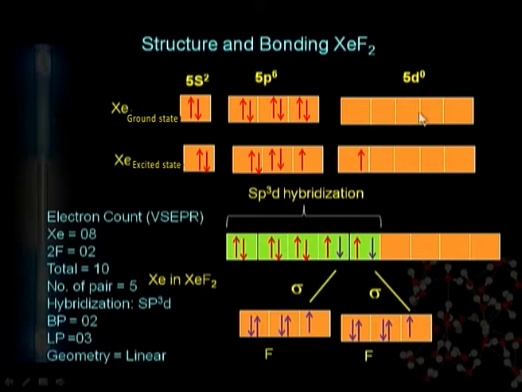Sp3d hybridization means that the electron pair distribution is of what type? Trigonal bipyramidal. But the structure is not trigonal bipyramidal, because there are only 2 bond pairs, since xenon is bonded with only 2 fluorine atoms, and the rest of the electron pairs are lone pairs, and hence the structure is linear. You can see here the 3 lone pairs and 2 bond pairs. That is, the 3 lone pairs are left behind here and the 2 bonds are here. That is, sigma bonds are formed in xenon difluoride. Similarly, we can understand the structure and bonding of xenon tetrafluoride.